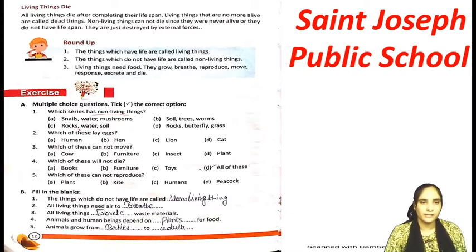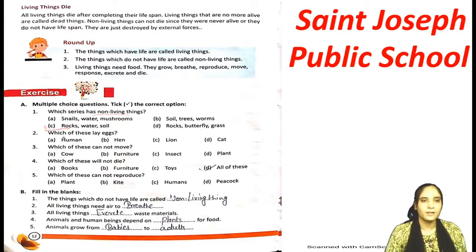The A option is snails, water or mushrooms. Water and mushrooms are non-living, but snails are living. Now soil, trees and worms. Worms are living things. Now rocks, water and soil. Let's take the D option first: rocks, butterfly and grass. The butterfly comes in living things. So the right option is rocks, water and soil, because all 3 are from the non-living category. So the right option will be C. Tick the C option. Fine, done. Come to the next one.